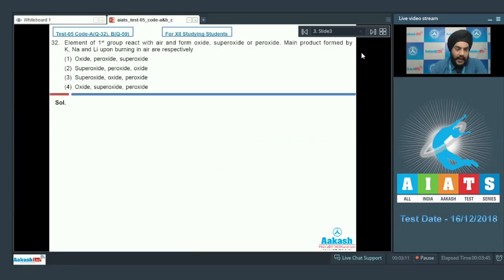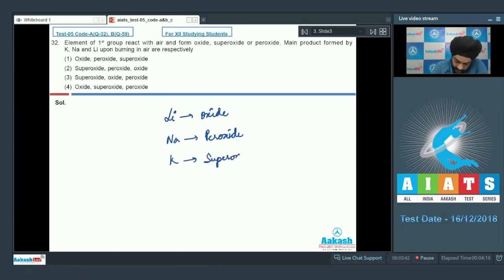Question number 32. Elements of first group react with air and form oxide, superoxide or peroxide. The main product formed by K, Na and Li upon burning in air are respectively. So students, we know that lithium forms oxide. If we talk about sodium, it forms the peroxide. And if we talk about potassium, it will form the superoxide. So if we look at the options given to us, the correct option is option 2. Let us look at the next question now.